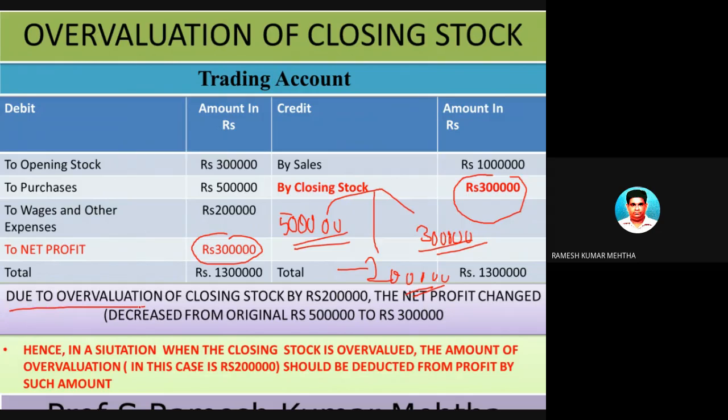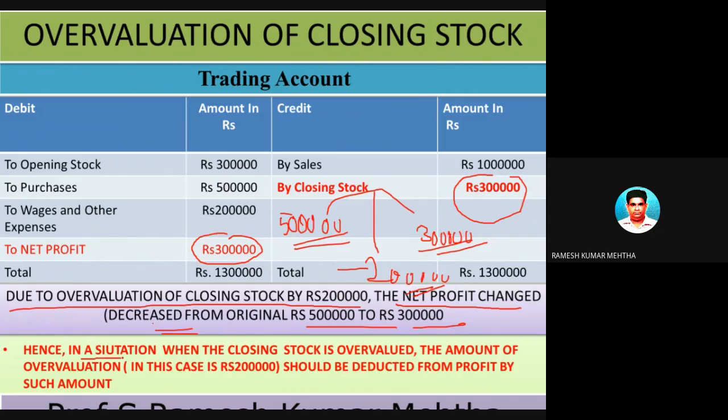So due to overvaluation of closing stock by 2 lakh rupees, the net profit has changed from earlier 5 lakhs to 3 lakhs, which is a case of decrease in the profit. So whenever there is an overvaluation of closing stock, that much amount has to be reduced to the extent to which it has been overvalued.